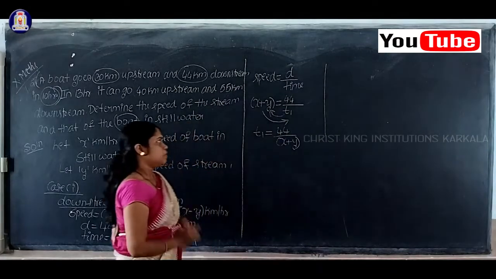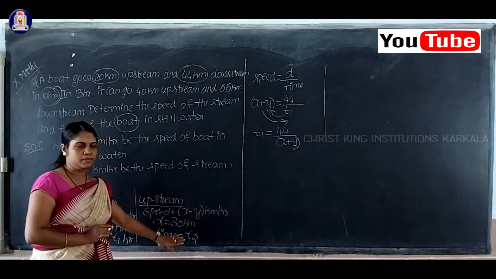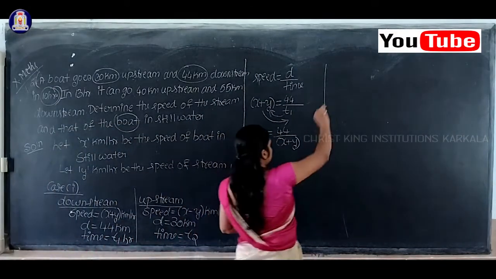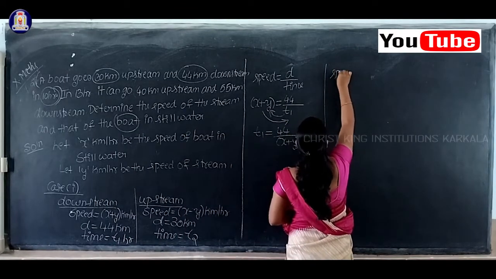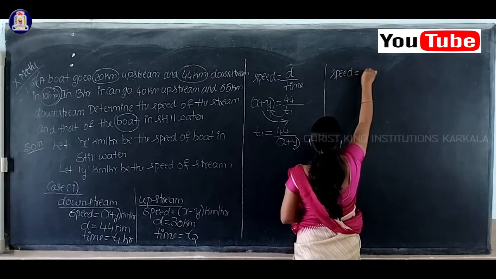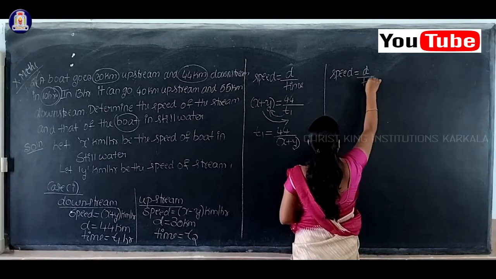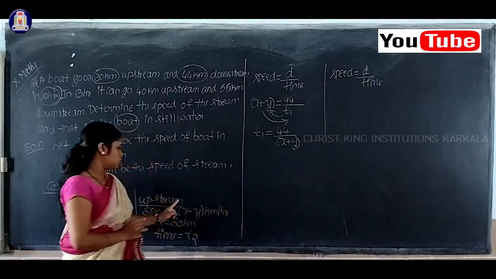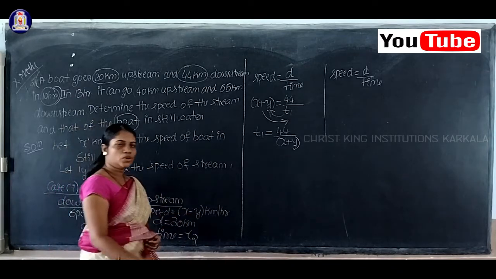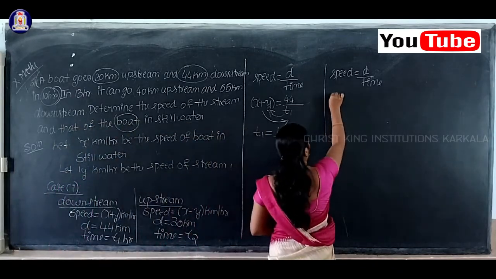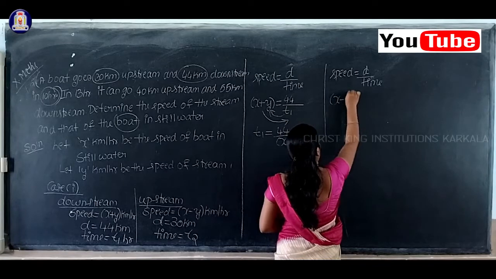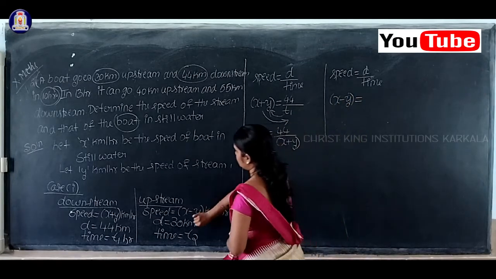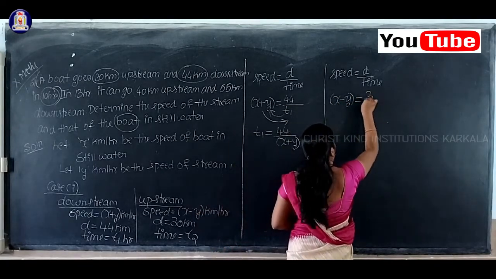In the same way we'll see the upstream. For the upstream also, I'll consider the same relation. We know that speed is equal to distance by time. What is the speed value under the upstream column? Speed is equal to x minus y. So therefore x minus y is equal to the distance value, how much? 30 kilometers.